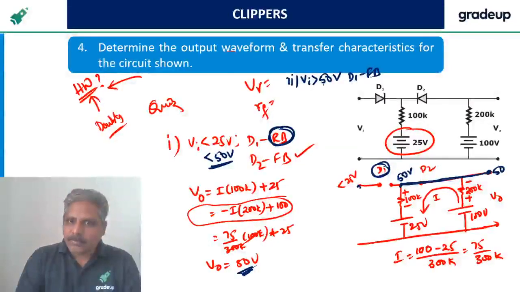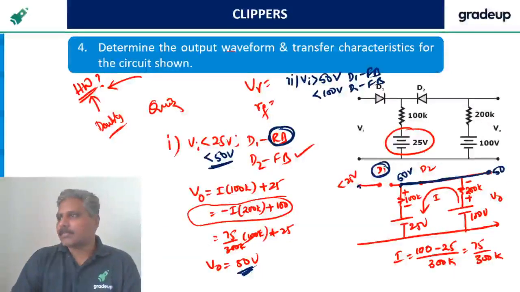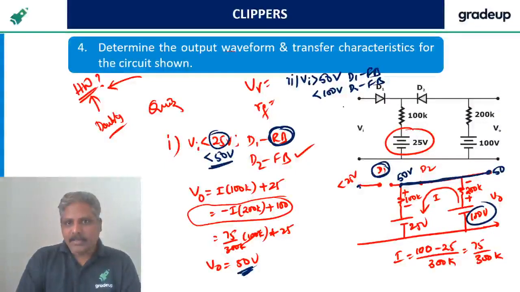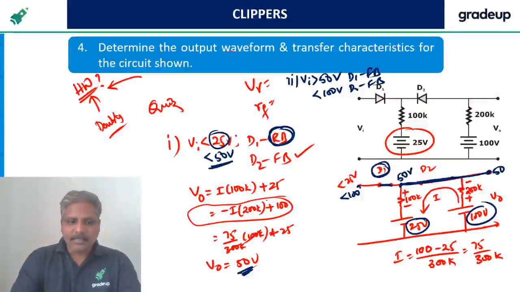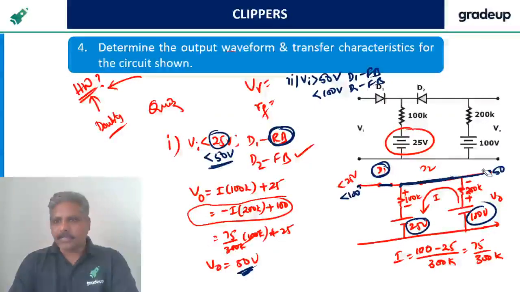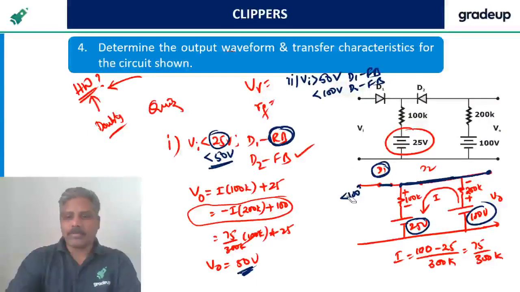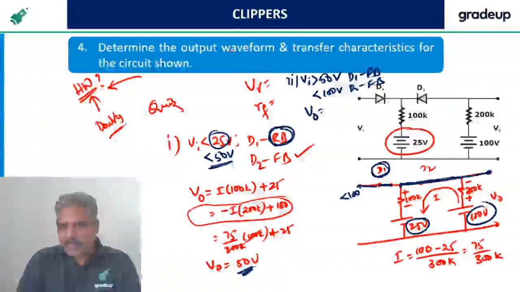Now if I want forward bias more than 50 but less than 100, D2 is also forward bias, less than 100 because 100 is there. First I started with 25, now I am coming to 100. Now D1 is forward bias, and since less than 100, D2 also will be forward bias. Now output is no more 50. It is 50 only when it is reverse bias. So how much is the output voltage now? This is forward bias, this is also forward bias, so V0 is exactly equal to Vi.